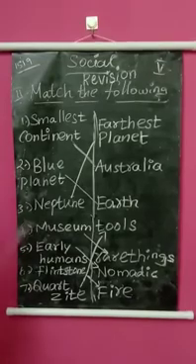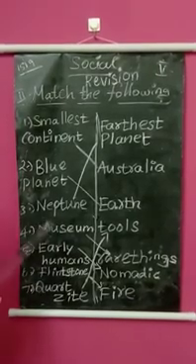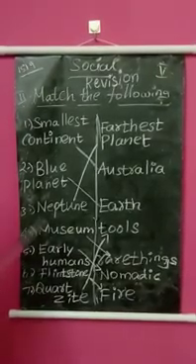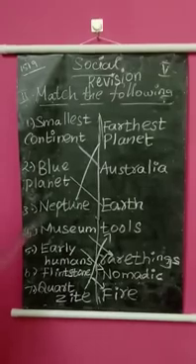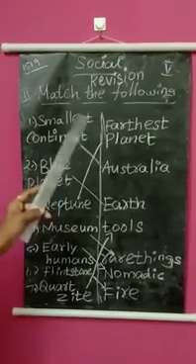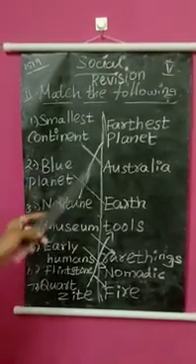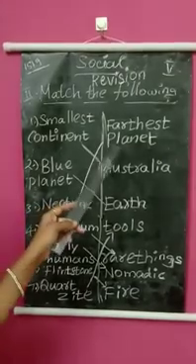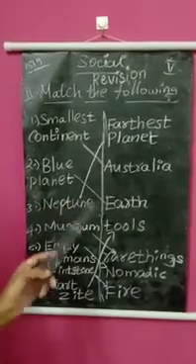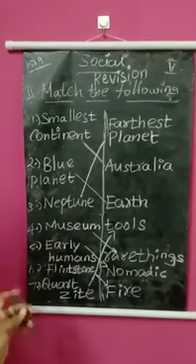And the next one, Neptune. Neptune is called the 8th planet in the solar family, and Neptune is the farthest planet. It is too far away from the sun, so that's why Neptune is called the farthest planet in the solar family.